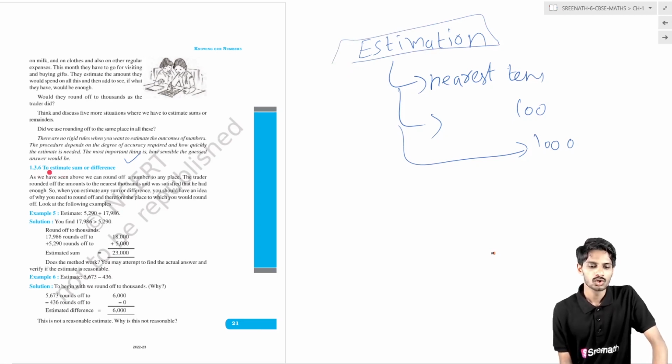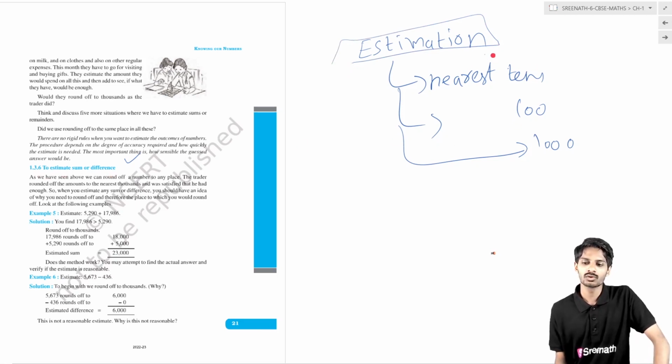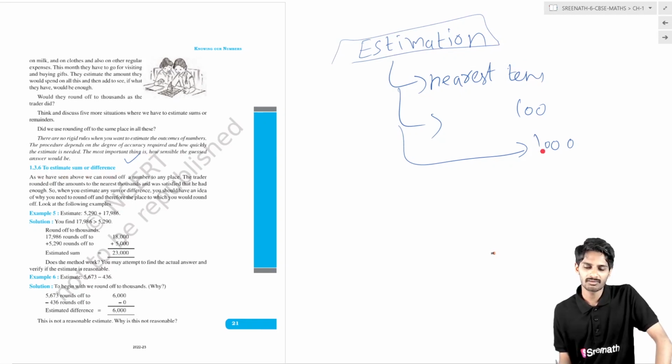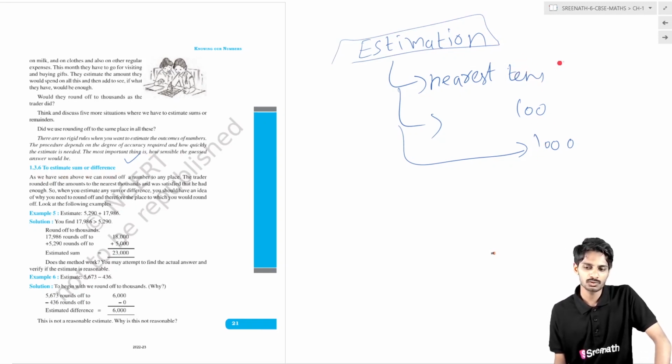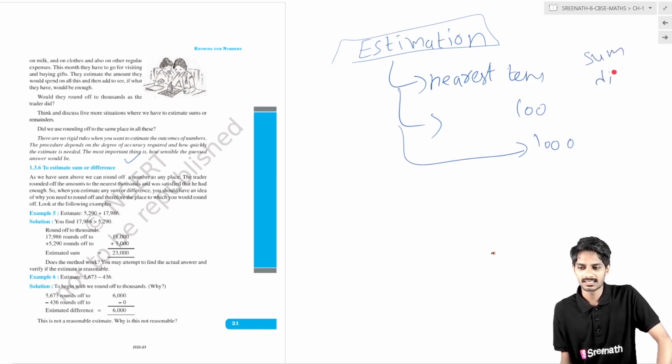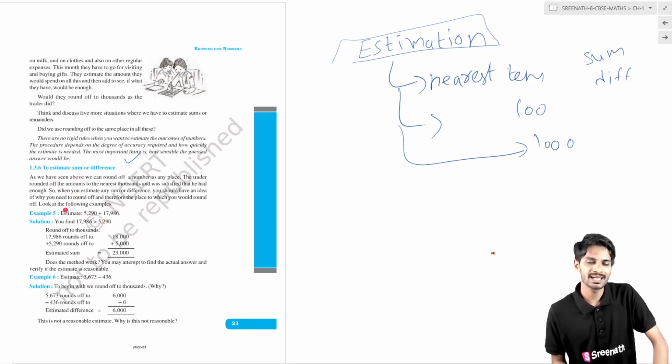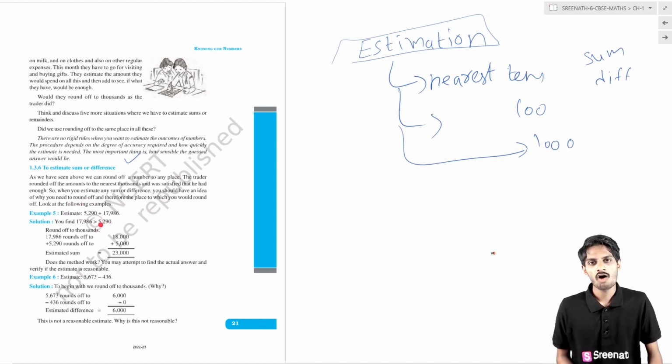So what do we do to estimate a sum or difference? Here is the case: we have to add 5290 plus 17,986. You have to estimate the sum, not the correct value. How will you do it?